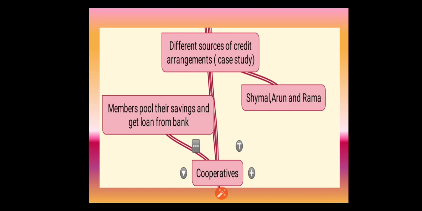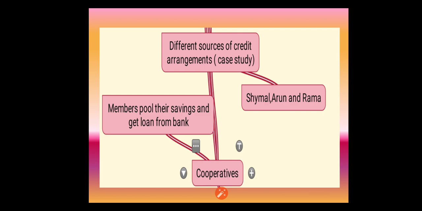Now the third case study is about Rama. Rama is a woman, and she works in a nearby field. She is a landless agricultural laborer, and when Rama needs money, she approaches the landowner. The landowner lends to Rama at 5% per month, and Rama repays the money by working on the farm.